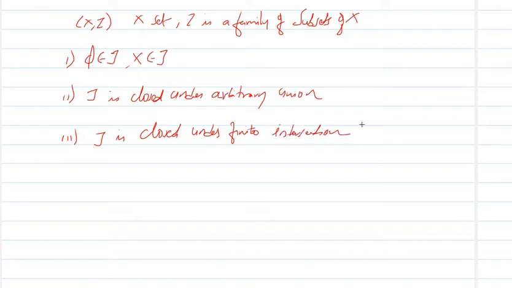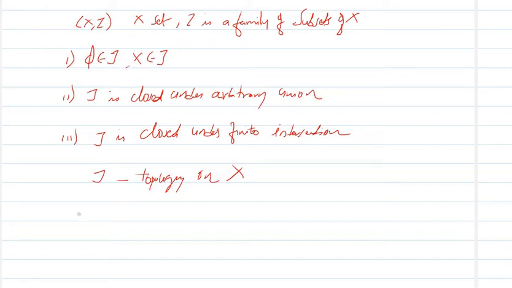If these three properties are satisfied, we say that (X, tau) is a topological space and this tau is the topology on X.